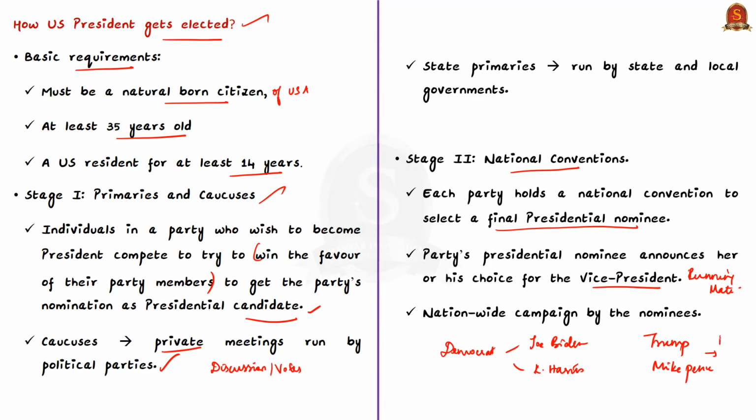So after this, the presidential candidates of the political parties campaign throughout the country to win the support of the general population for the general election. So now the candidates representing the major parties are ready. Now comes the third stage, which is the general election.